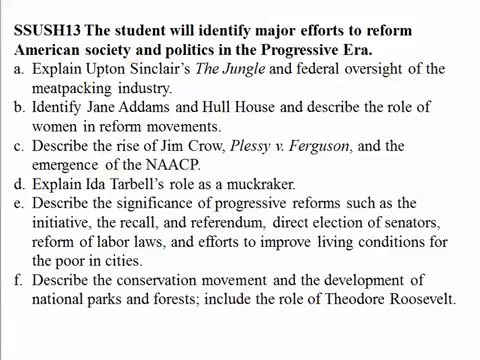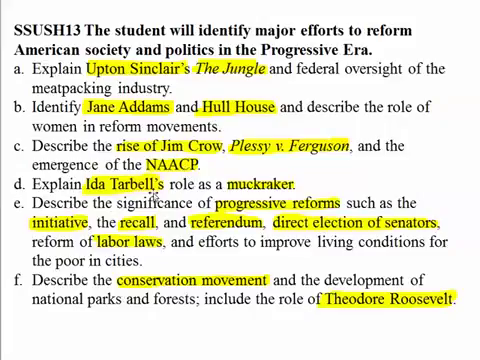Let's highlight a few of these things and look at them. Upton Sinclair's The Jungle is going to lead to a change in government action, and it's going to lead to federal oversight of the meatpacking industry. The government's going to look closer at the meatpacking industry. And then Jane Addams' Hull House, her reform movements started with women trying to reform society. And then the rise of Jim Crow, or segregation in the South, in this Plessy versus Ferguson case. And then the advent or rise of the NAACP.